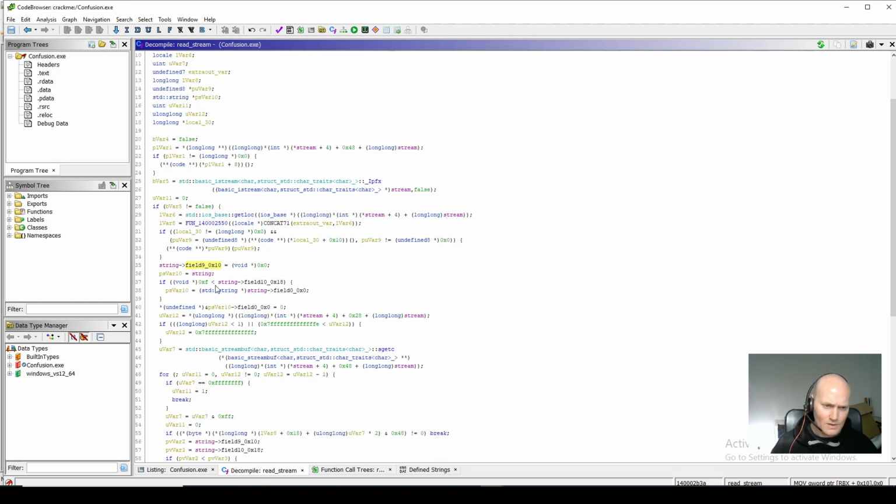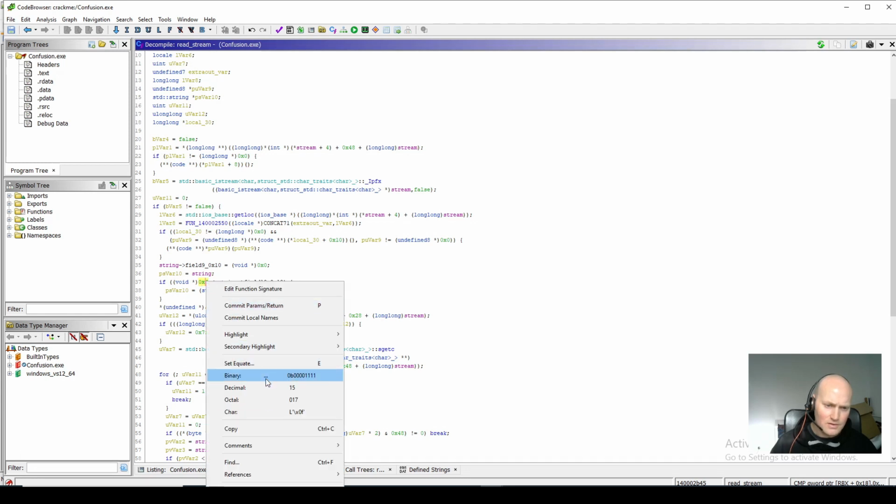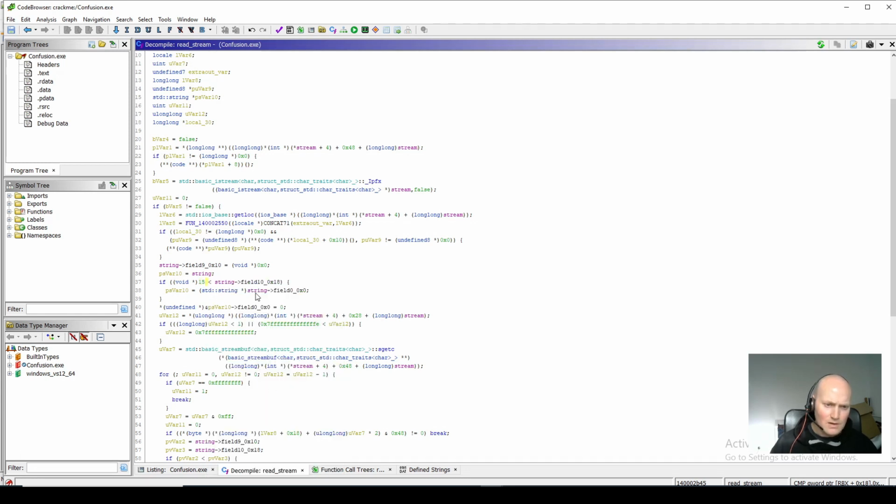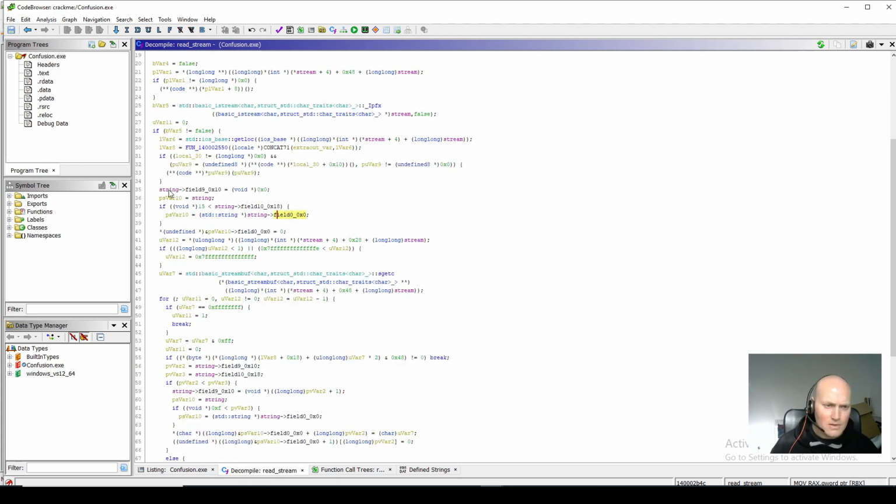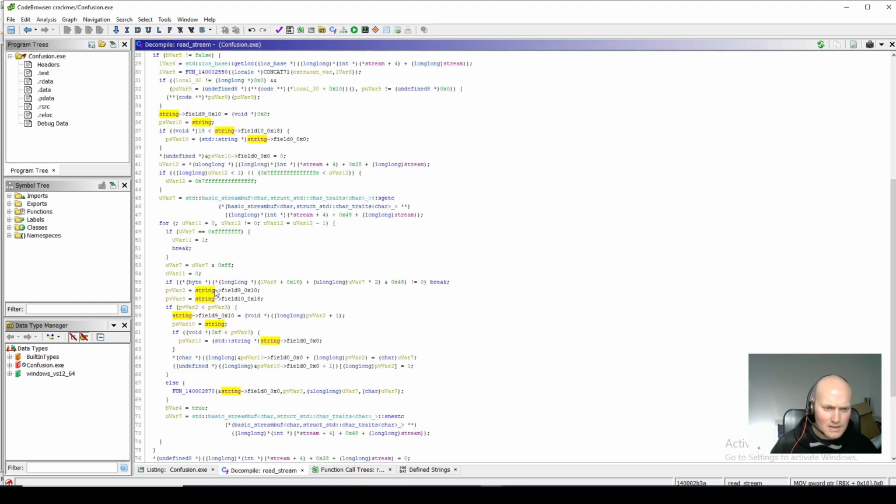Then there's this check that if this field value of string is greater than f, which in decimal is 15, then this pointer to string points to the value of the first field, the field with offset 0. If I middle click on string again, it highlights everything, and we can see it's referencing these things again.